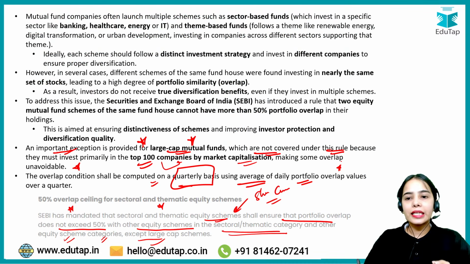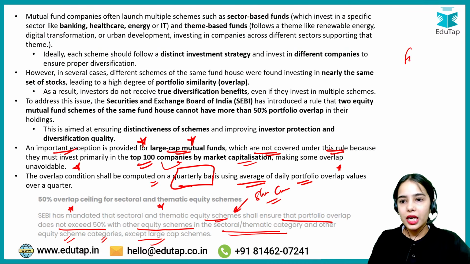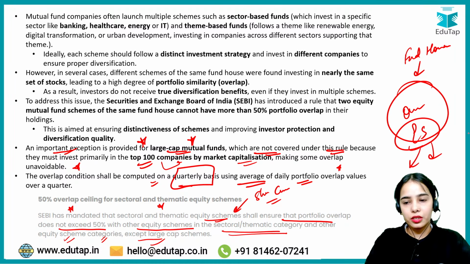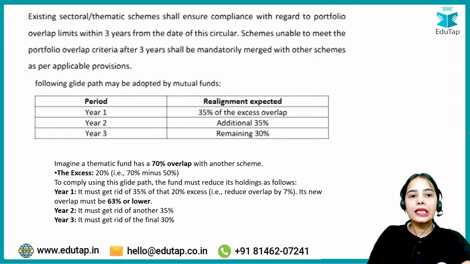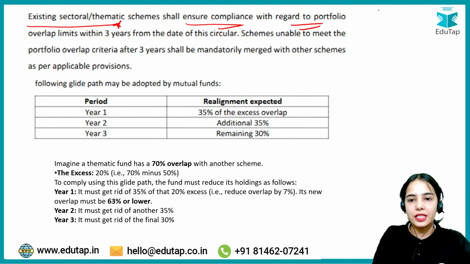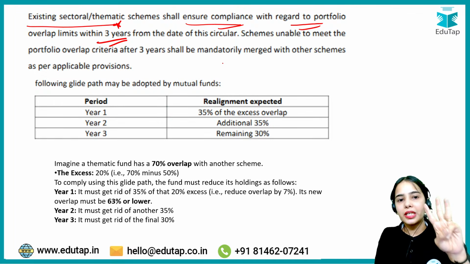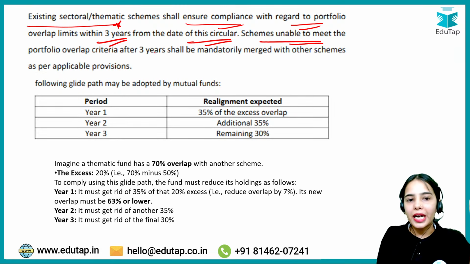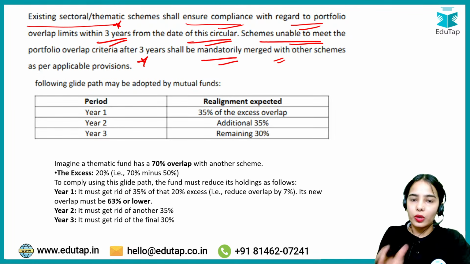Now let's say there are many fund houses that already have a lot of overlap between the equity schemes, between the theme based and sectoral based mutual fund schemes. So in this case, a time period is given. Existing sectoral or thematic schemes shall ensure compliance with the portfolio overlap limit, that is 50%, within 3 years. So a 3 year time period has been given from the date of this circular. Schemes unable to meet the portfolio overlap criteria after the 3 years shall be mandatorily merged with other schemes. Okay, so that is the idea.